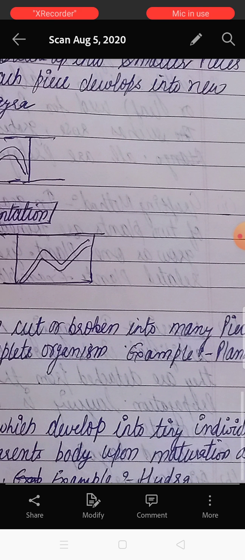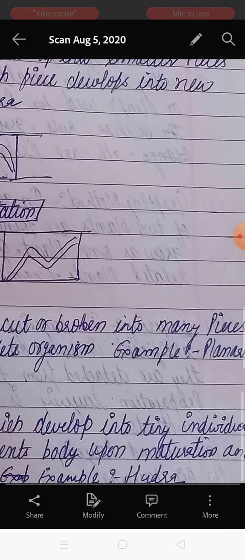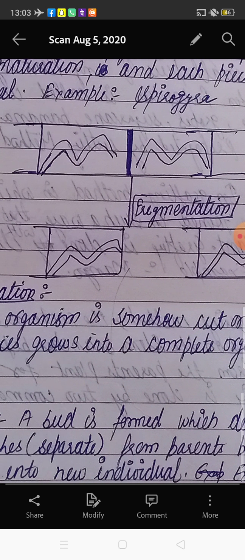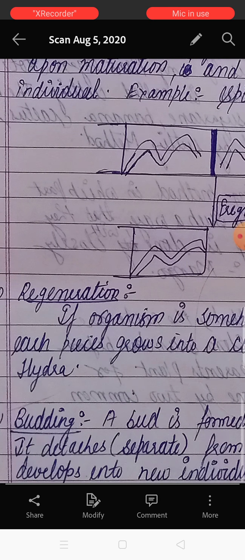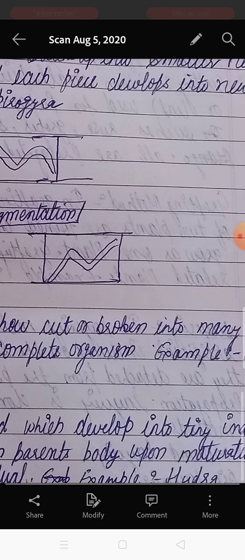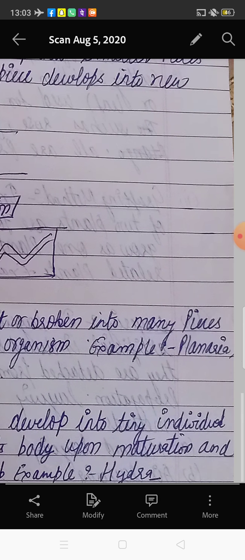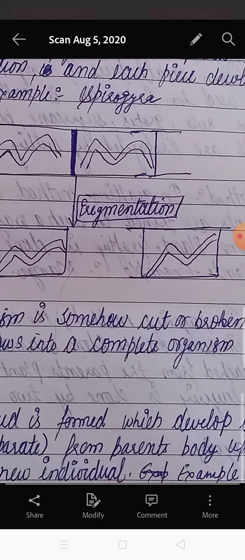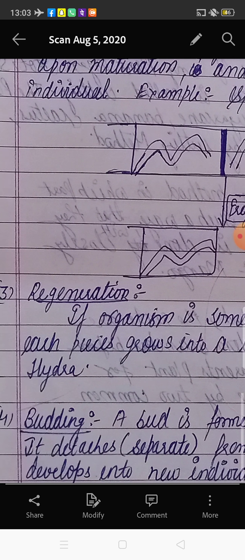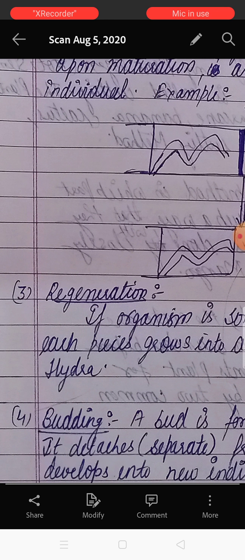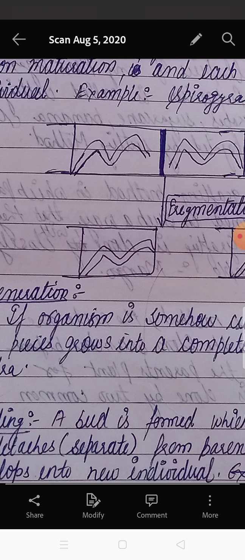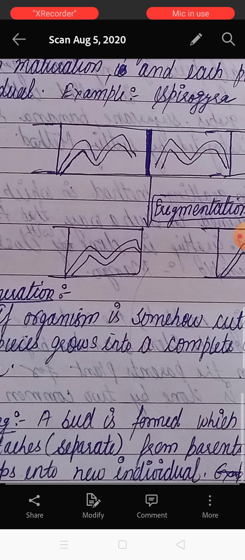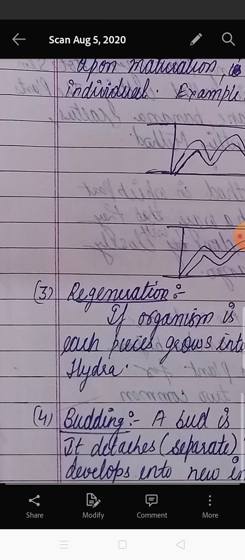This bud develops as a tiny growth, and when it matures, it separates from the parent's body and forms a new one. So this is the mode of asexual reproduction due to buds formed on the body of hydra. This reproduction is known as budding.